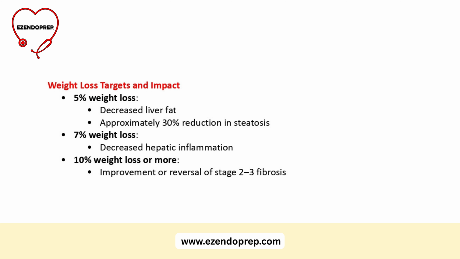Now, if they push further and hit 7% weight loss, that's where we start to see improvements in liver inflammation. It's no longer just about fat. Now we're changing the histology. And the biggest changes come at 10% or more. That's the level of weight loss where we actually start seeing fibrosis improvement, and in many cases, even reversal of stage 2 or 3 fibrosis. So bottom line, 5% drops fat, 7% improves inflammation, 10% can reverse fibrosis. That's the target ladder we should be aiming for.